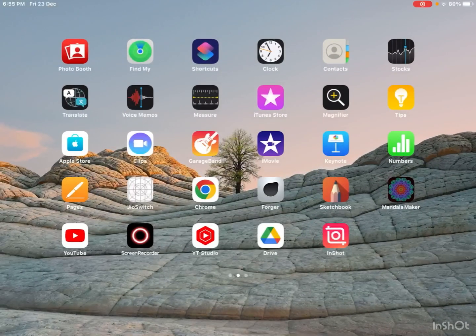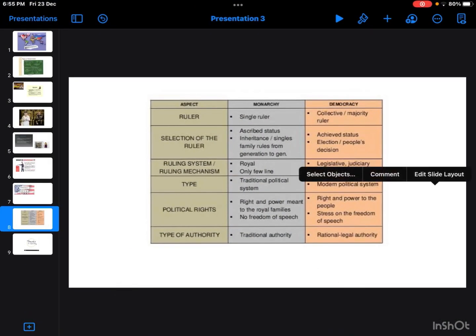So here I am going to tell the difference between monarchy and democracy. In monarchy there is a single ruler, and in democracy a majority of rulers, or collective. In monarchy the selection is from generation to generation. Ascribed status, inheritance, a single family rules from generation to generation. It is just a hereditary process. And here in democracy, it is the people's decision. People decide who should rule them.